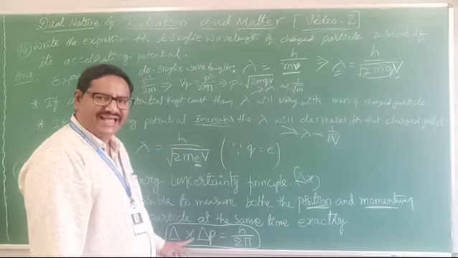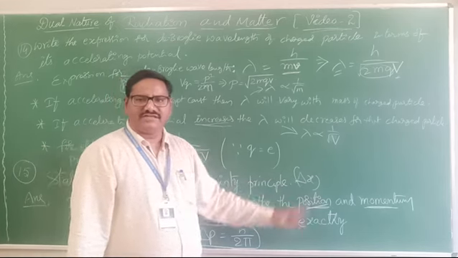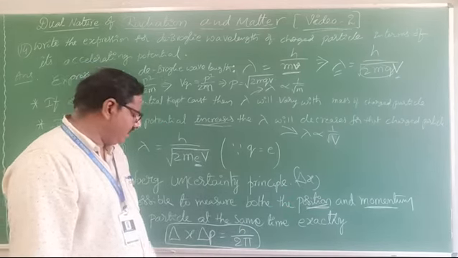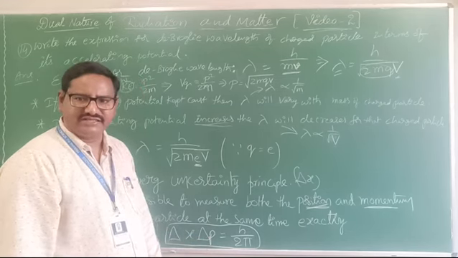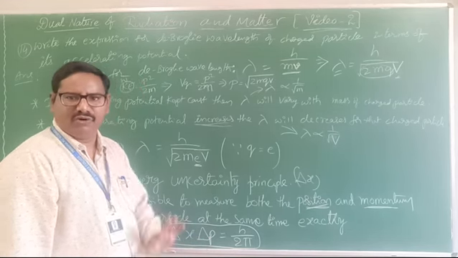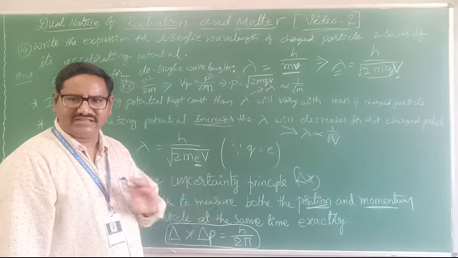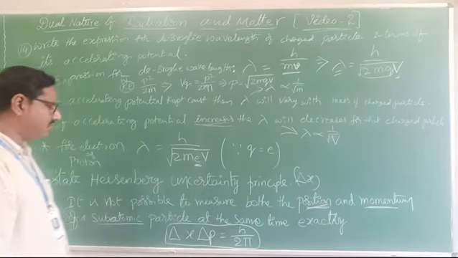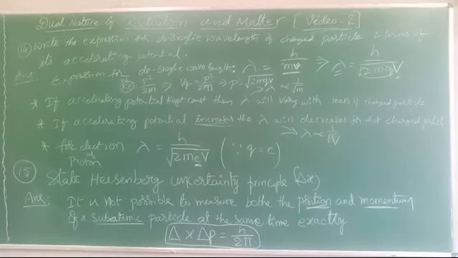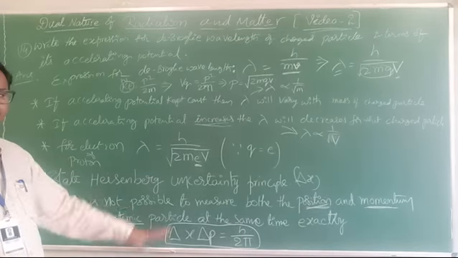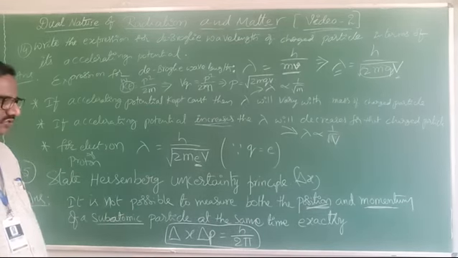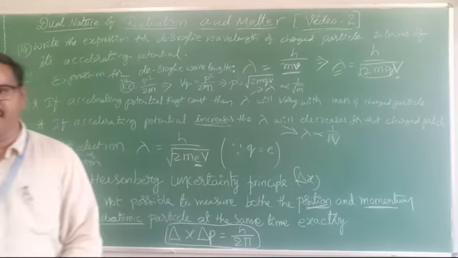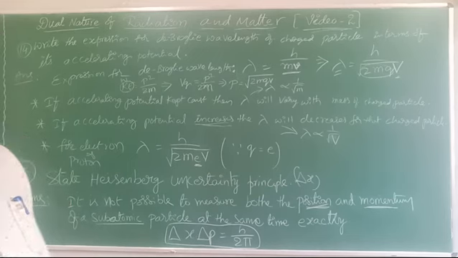So here delta x is nothing but the uncertainty in position of the particle, and delta v is the uncertainty in change in momentum. Both cannot be measured at a time. It is not possible. Clear? That is called the Heisenberg uncertainty principle. Most important. Delta x into delta v equal to h by 2 pi. Okay, these are all theory concepts.